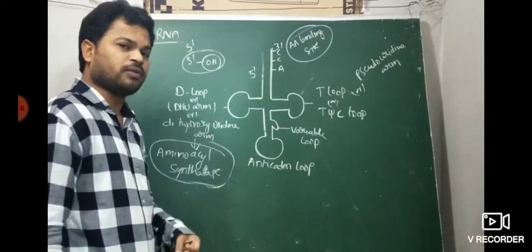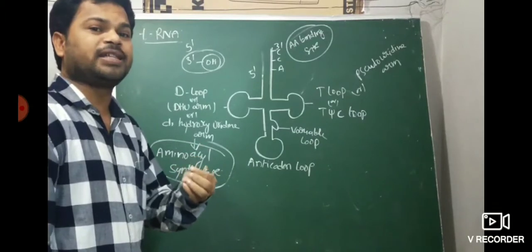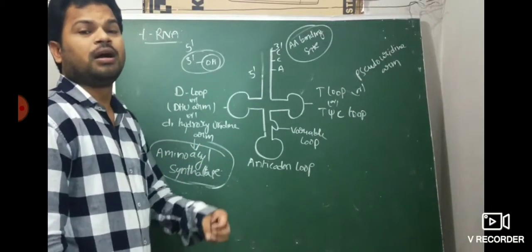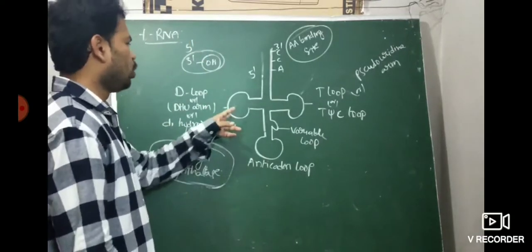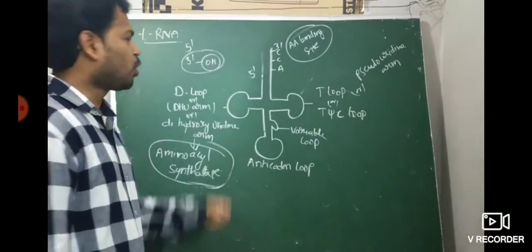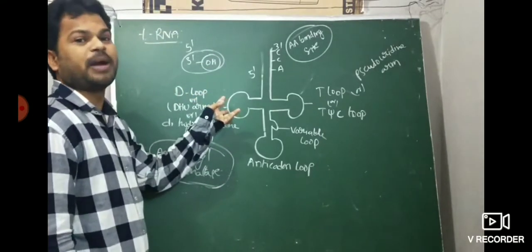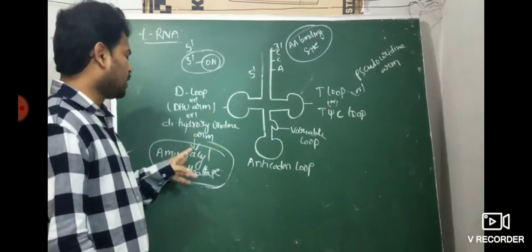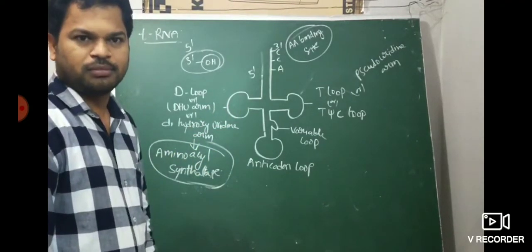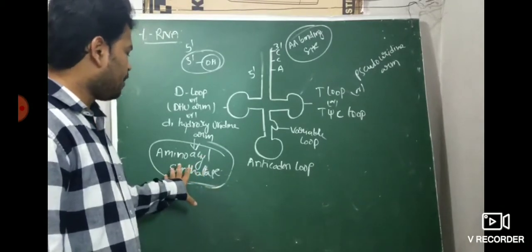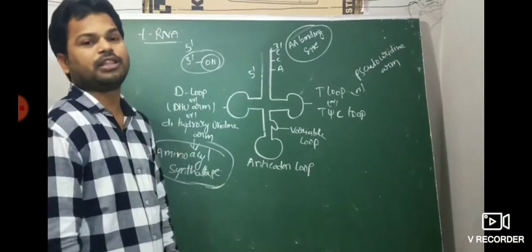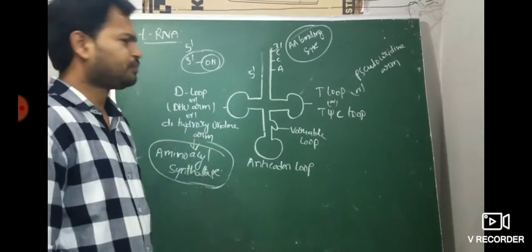So which of the following sites binds the enzyme, or which loop is the enzymatic loop? The D loop is also called the enzymatic loop. The D loop is nothing but the site binding the aminoacyl synthetase enzyme, which is involved in aminoacylation. This aminoacylation takes place in protein synthesis. That is the D loop story.